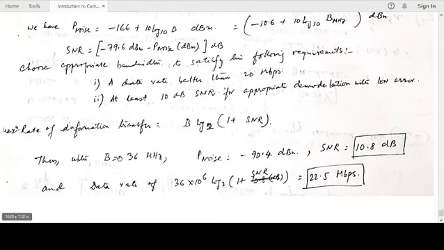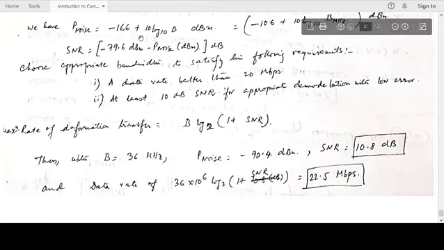If we choose B as 36 megahertz, which is actually used in practice, P noise turns out to be minus 90.4 dBm. SNR turns out to be 10.8 dB, more than 10 dB, and the data rate turns out to be 22.5 Mbps. It satisfies the criteria of 20 Mbps, 10 dB SNR, and so on.